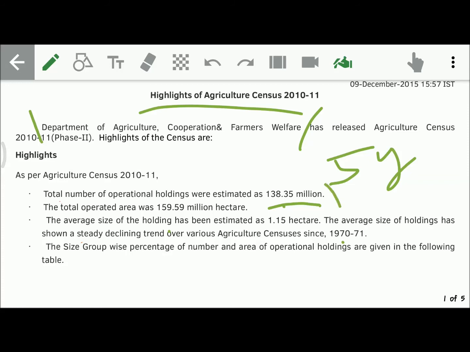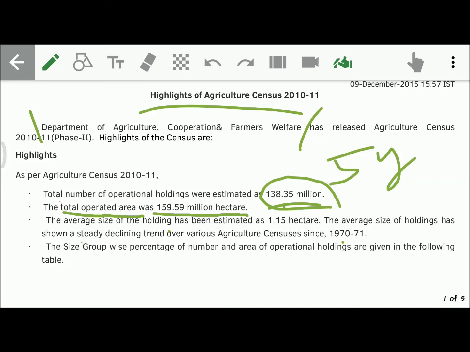If you merge all these 138.35 million, you will get 159.59 million hectare, which is the total operated area under agriculture. Remember this, friends. 159.59 million hectare is the total operated area, and 138.35 million is the total number of operational holdings.